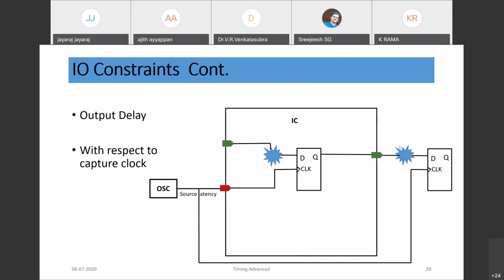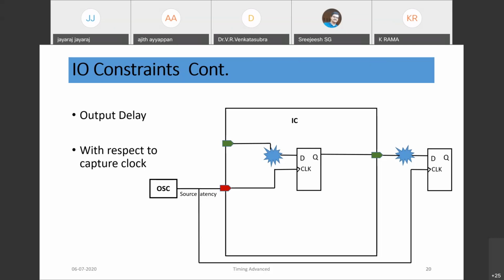Most of the time when we design an IC, the output should be registered or flopped. The advantage is that with respect to the clock the output would be sent out, so that when we put it into the system, the overall timing of the entire system also would meet the requirement.